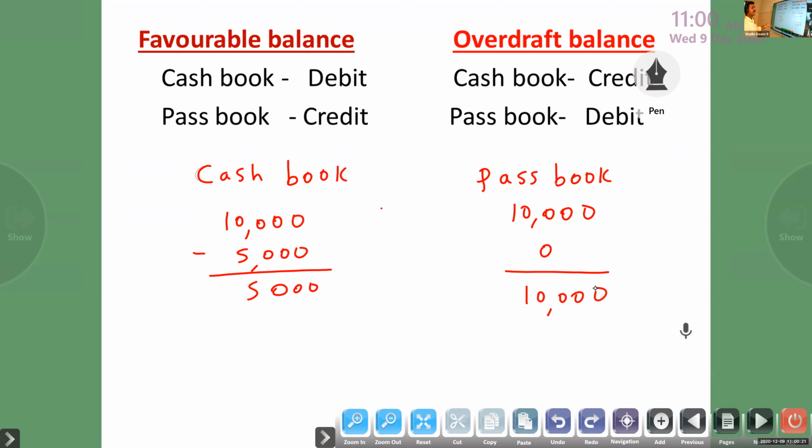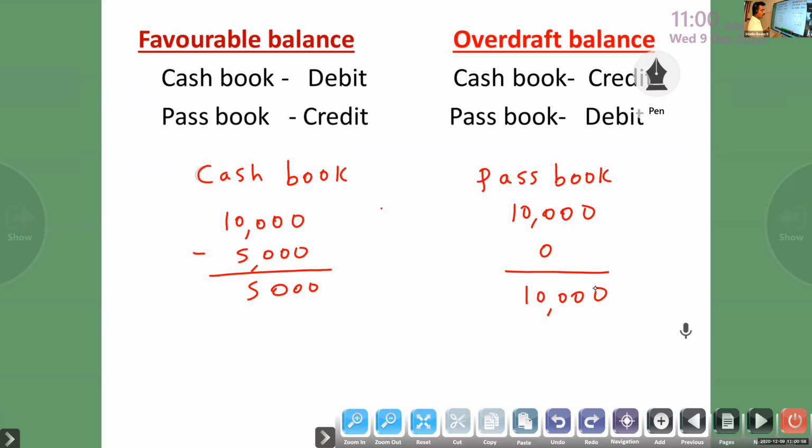If he presents the check, then there is no difference between cash book and passbook, and no need to prepare a bank reconciliation statement. Is it correct? If he didn't present it, then only there may be a difference. The entry may have been recorded in the cash book but not in the passbook, and vice versa also. It will create the need to prepare the bank reconciliation statement. Now it is clear.